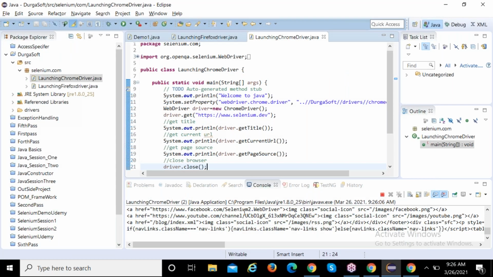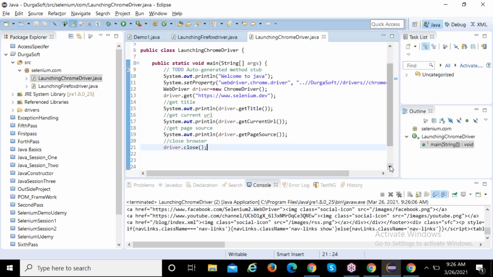See, it closes automatically. It's gone, right? Do you observe? Down below, the browser is invoked, and after that, it is automatically closed. So once you're done with your program, you need to write driver dot close. Close is very, very important. Can you comment this code, driver dot close? Yes, good.